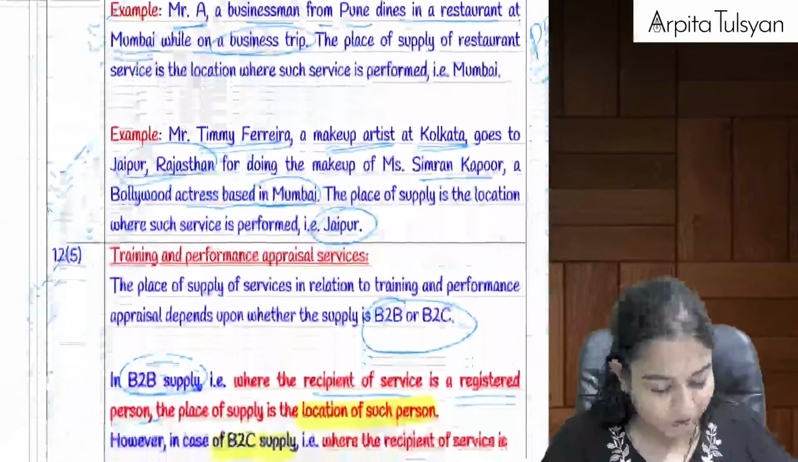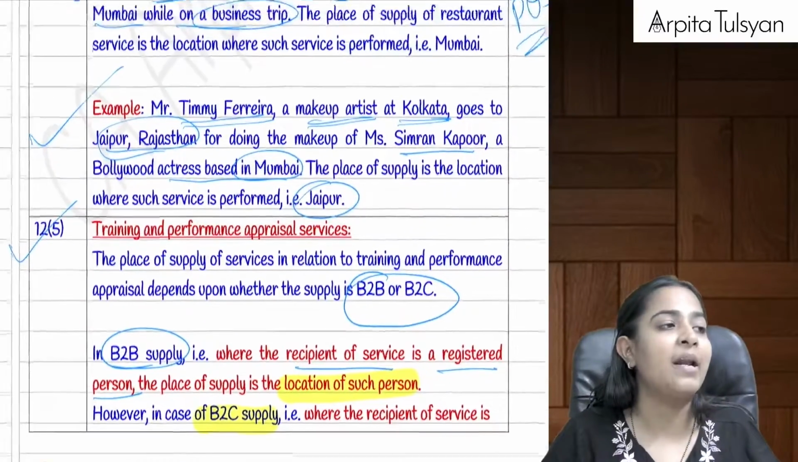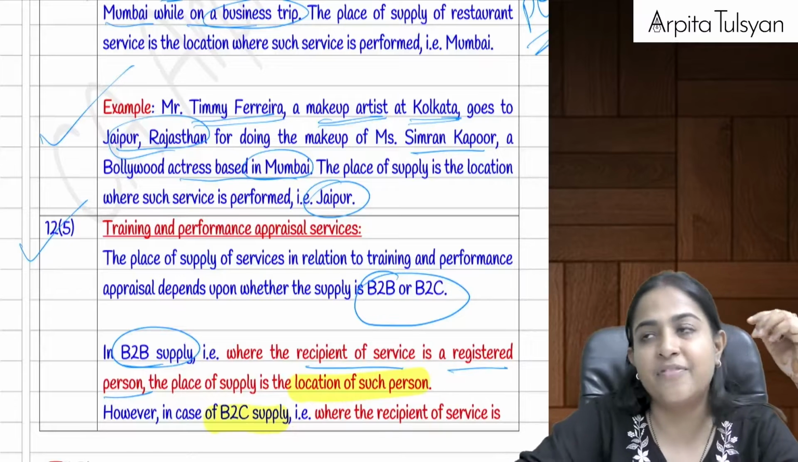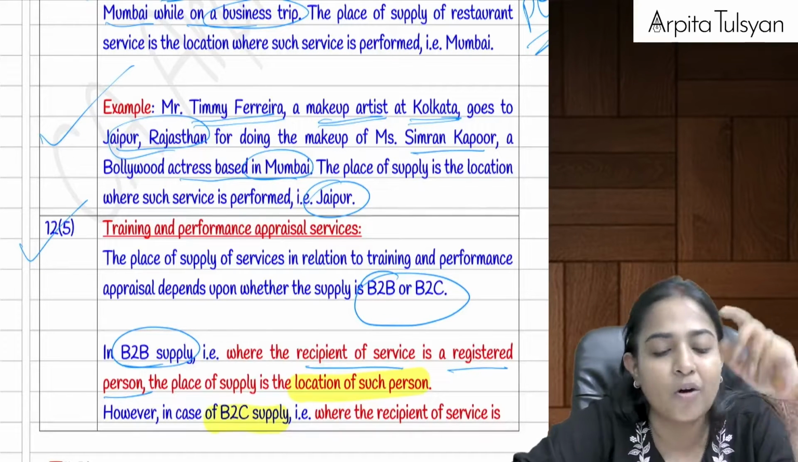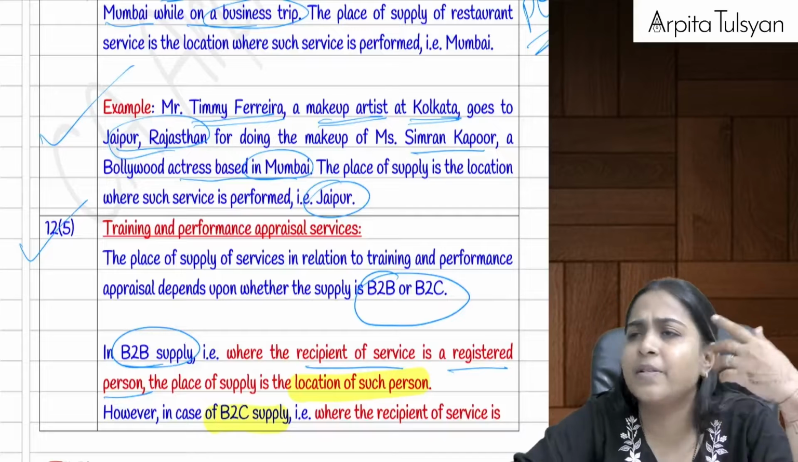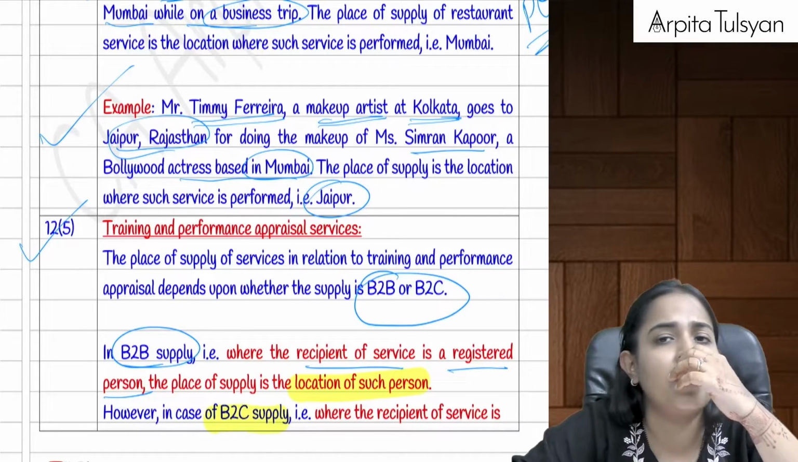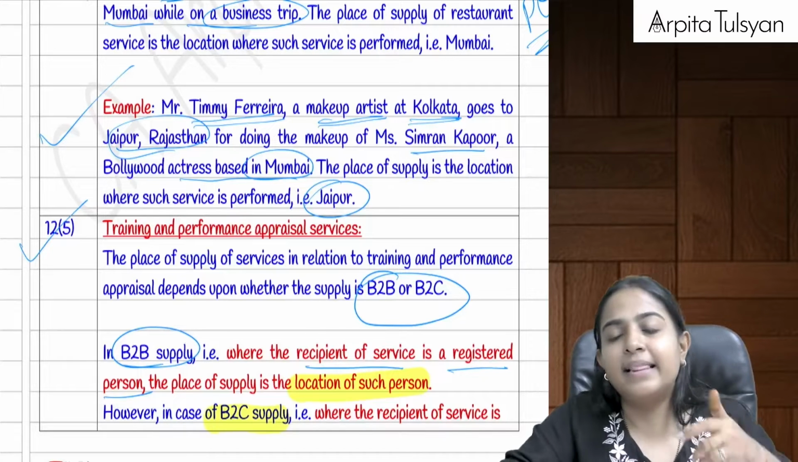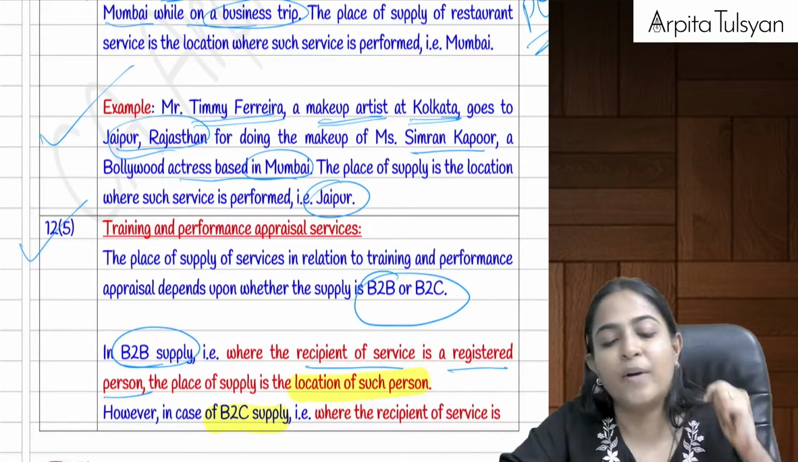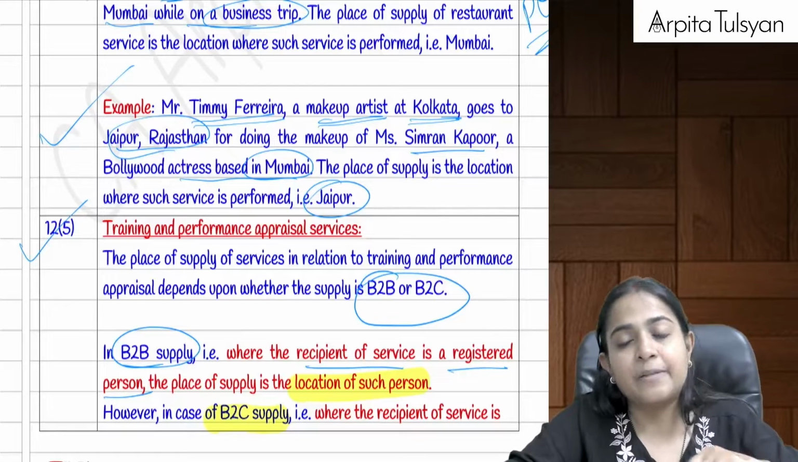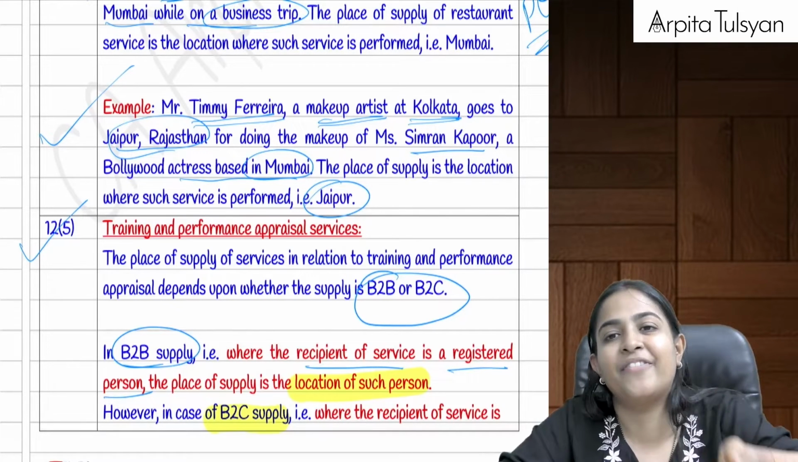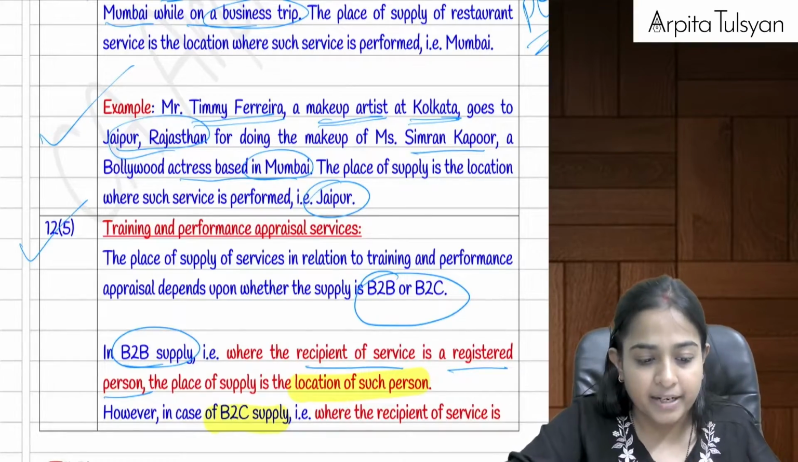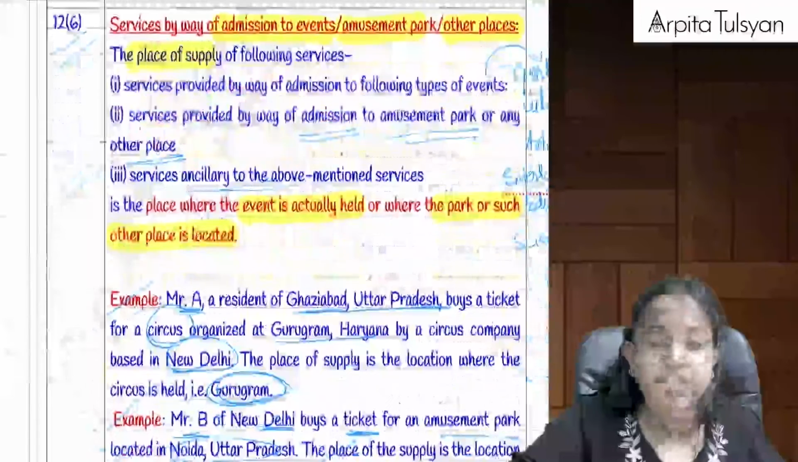Then section number 12.5 talks about training and performance appraisal services. In that case, it depends whether the service has been provided to a registered person or to an unregistered person. If registered person, we have his address available, so the place of supply will be the location of such recipient. If that is not available, if the training has been provided to an unregistered person, then the place of supply will be the place where the service has actually been given, or the training has actually been imparted.